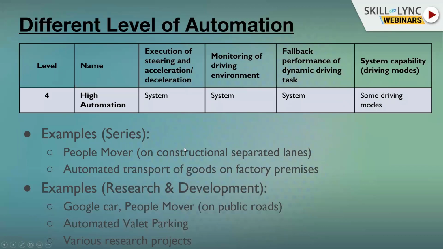We have level 4. And in level 4, we also have the fallback, and the fallback goes to the system. So it means that this is a high level of automation. And this is an example of the Google car. You have a Google car, which is level 4. Of course, here, based on the system definition, you do not need to have a driver on board. But the problem is that this system does everything, but only in some driving modes.